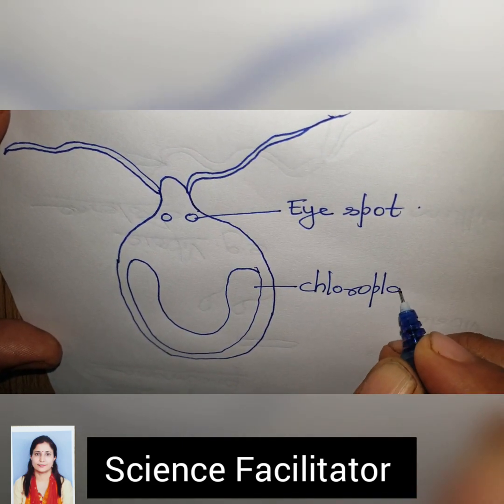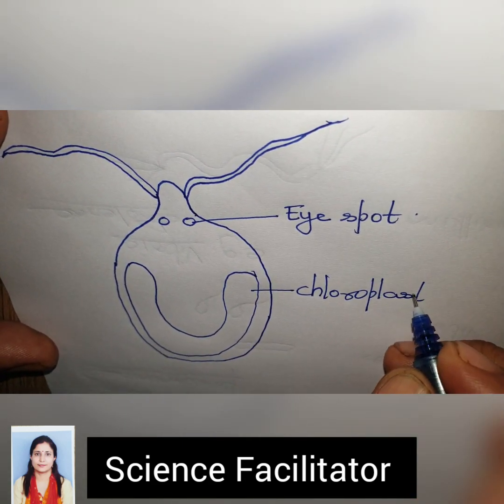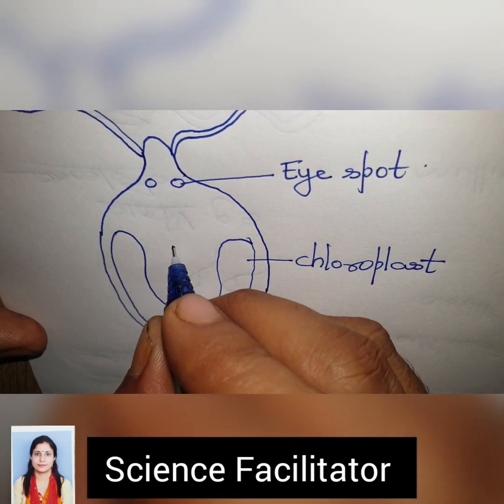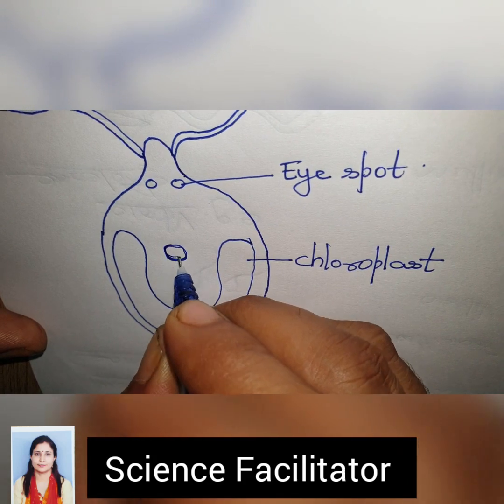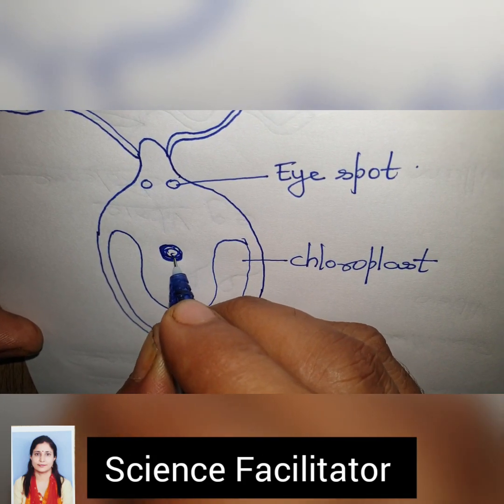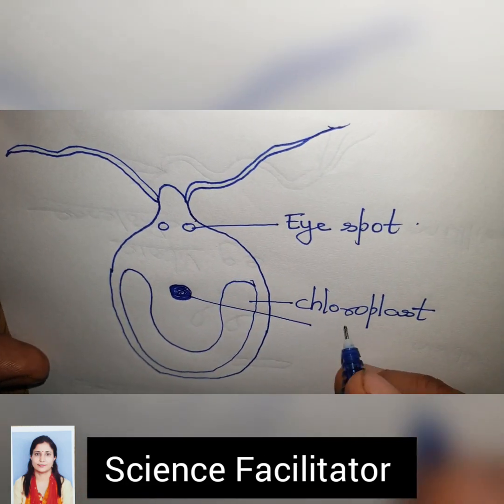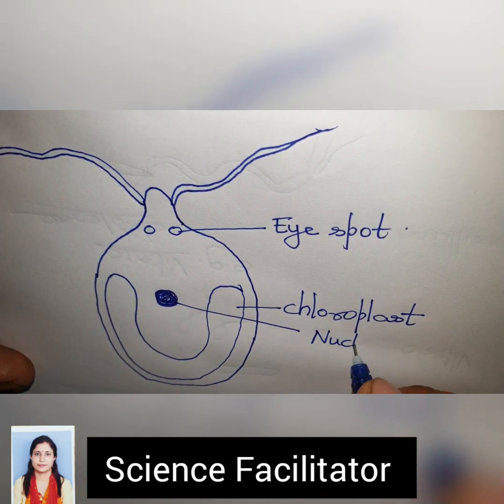Although diagrams are given in NCERT, they have not been labeled, so please label your diagram, because the question may be asked with labeling in the final exam. This darkly stained structure is the nucleus.